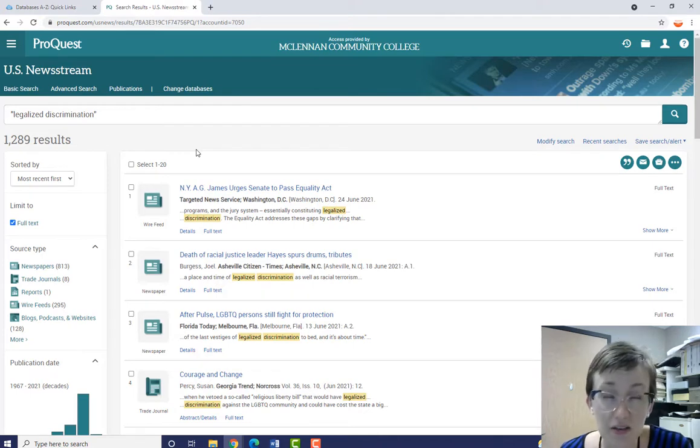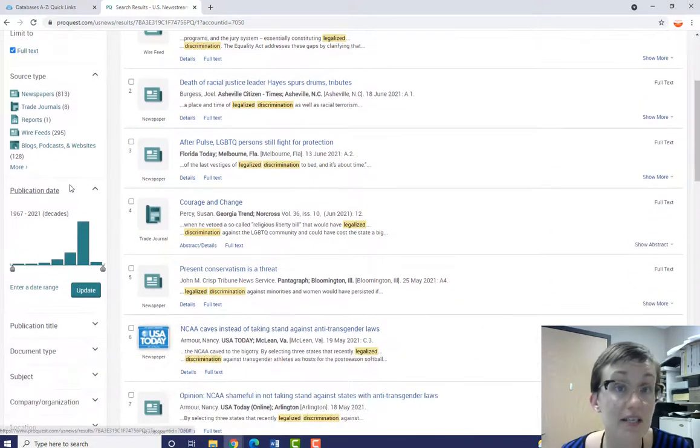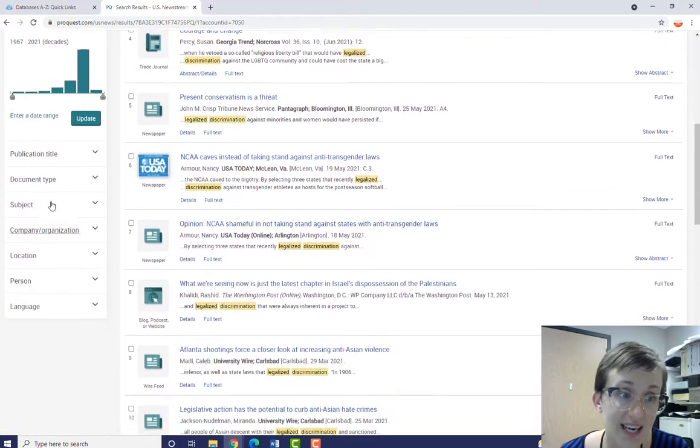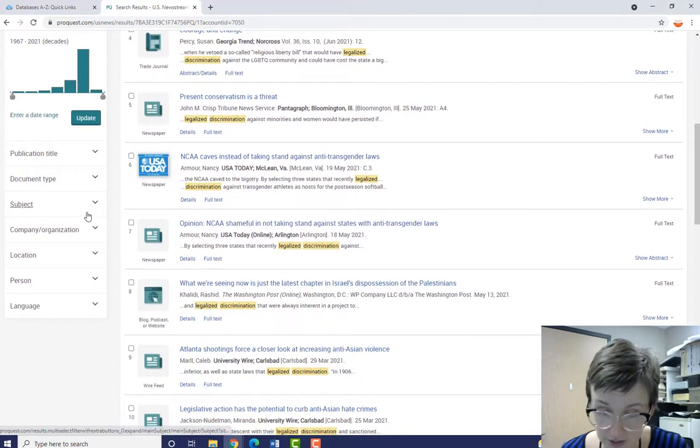So as you can see, the results do look very similar to Newsbank, America's News, Texas. We have a results preview here, and we have options on the left side of the page to limit our results by source type, publication date, and many others.